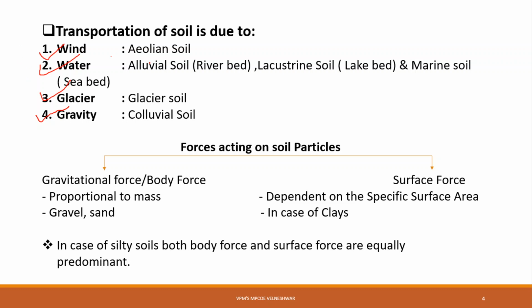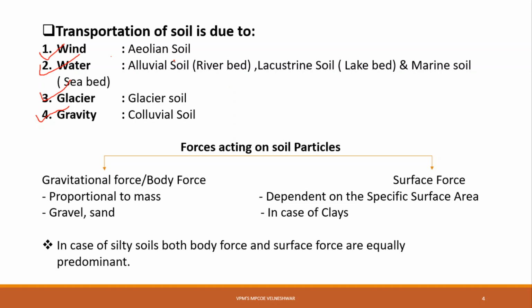The soil transported and deposited by wind is called aeolian soil. If your soil is transported and deposited by water in a river bed, that soil is called alluvial soil.